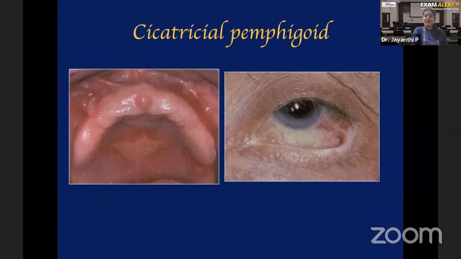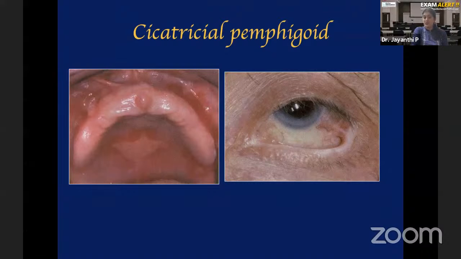Because the term cicatrix means scar. So in this particular disease, there is vesicle and bulla formation that ruptures, and erosions and ulcers are formed. That will heal, right? After some time, it has to heal. When it heals with scar formation, especially on the skin and in the conjunctiva. In the oral cavity, you don't see that much scar formation, but on the skin and in the conjunctival mucosa, you get scar formation. As a result of scar formation, the patient may lose eyesight also.